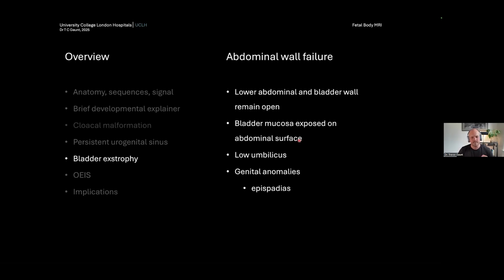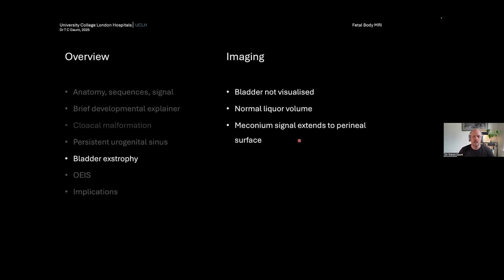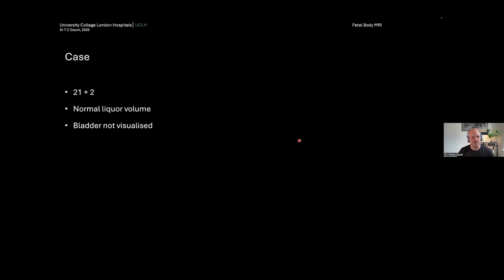Quite frequently, the umbilicus is low in this case because of the eversion in the exstrophy. And if it's a male fetus, there are often genital abnormalities as well, like epispadias, hypospadias, and various things like that. On imaging, like I said, the bladder can't be visualized. There's normal liquor volume, but importantly, the meconium signal extends all the way to the perineal surface again.